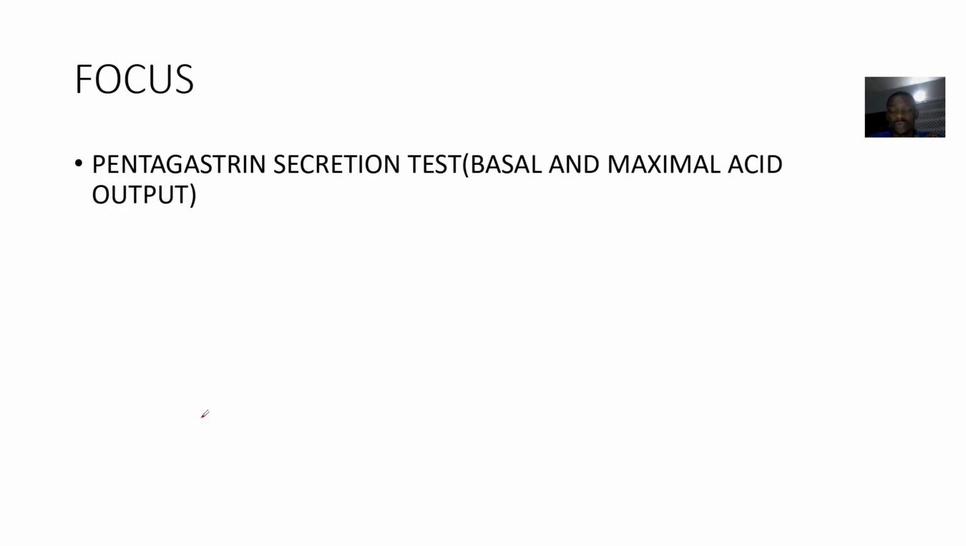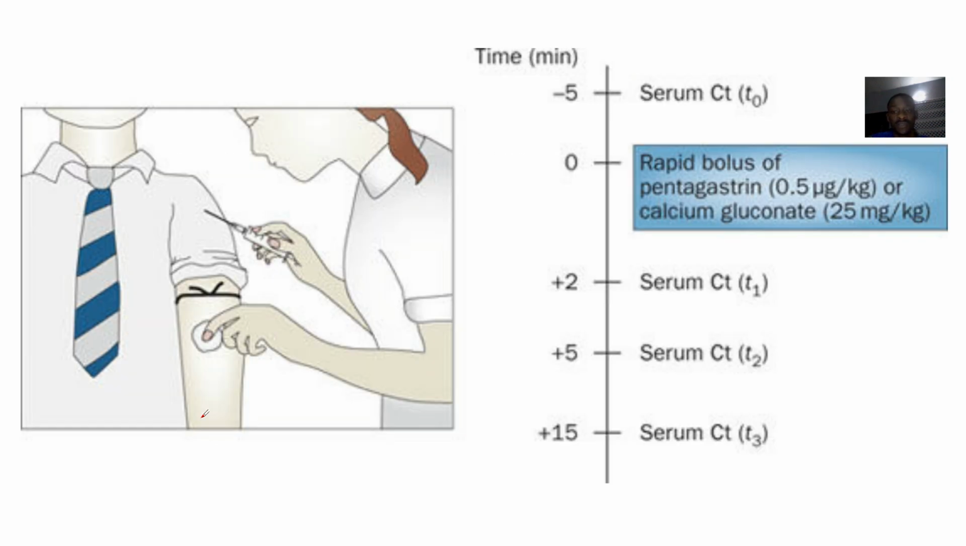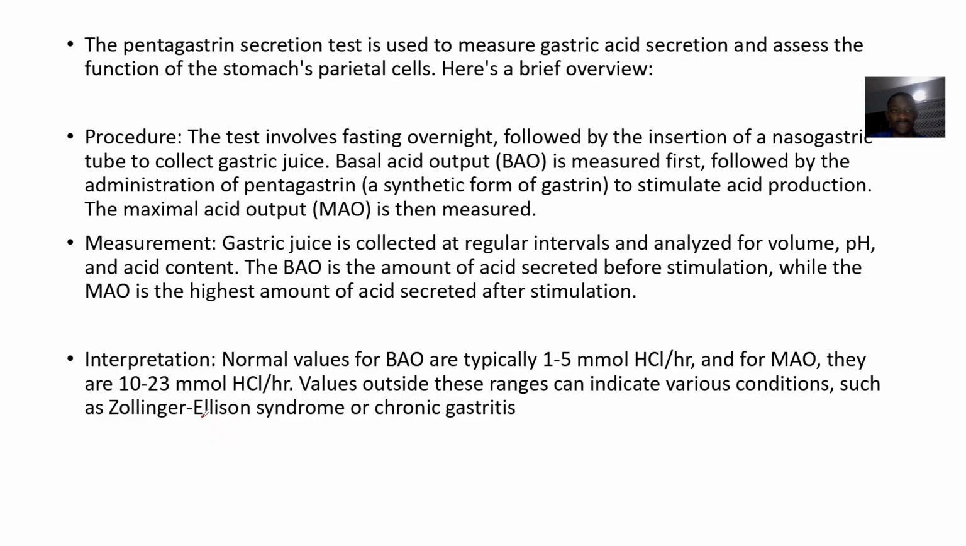Okay, guys. So we're looking at the Pentagastrin Secretion Test, or some people call it the Stimulation Test, right? So it's more of a basal and maximal acid output, trying to assess for that. Alright, so let's look at it. The Pentagastrin Secretion Test is used to measure gastric acid secretion and also assess for what?